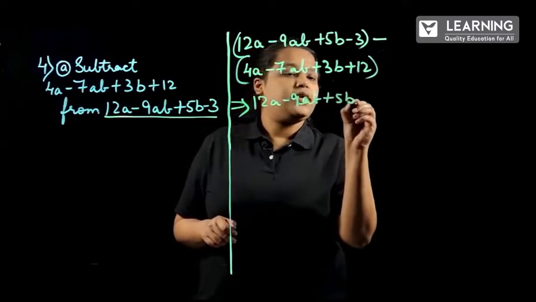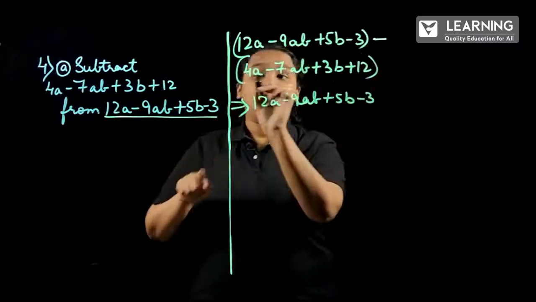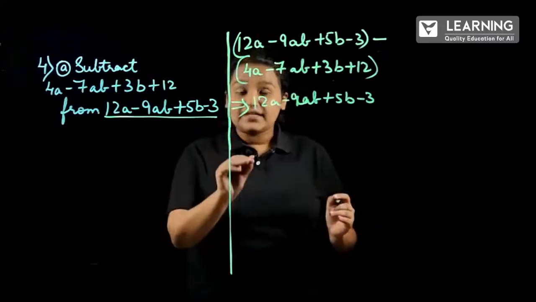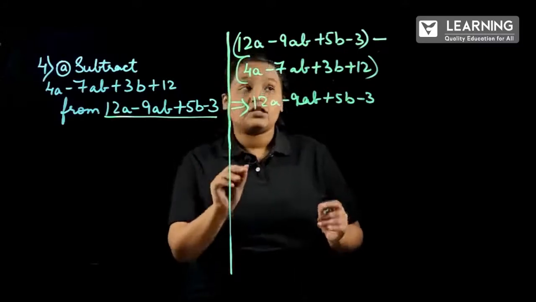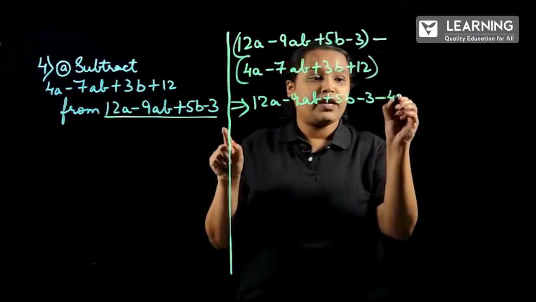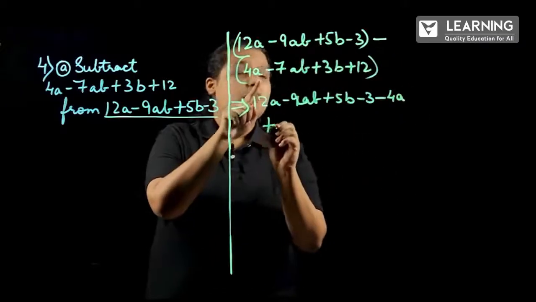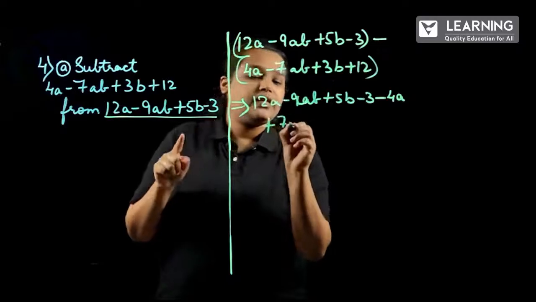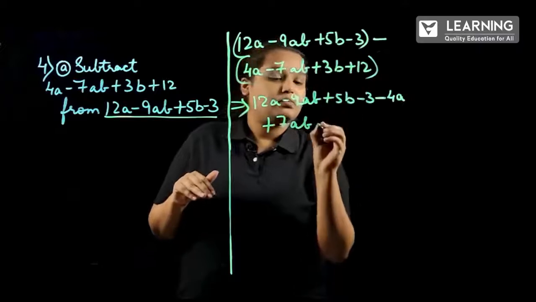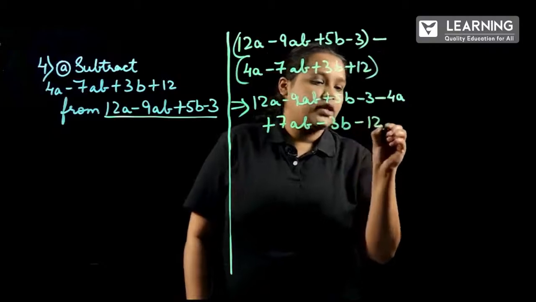plus 5b minus 3. Next is minus into plus. Here for 4a there is no plus or minus and there is nothing. So, if nothing is given it means it is positive, it is plus. So, when we multiply minus into plus we will be getting minus 4a, and to the next term, minus into minus is plus 7ab, and again minus into plus is how much? Minus into plus is minus 3b, and minus into minus is again minus 12.